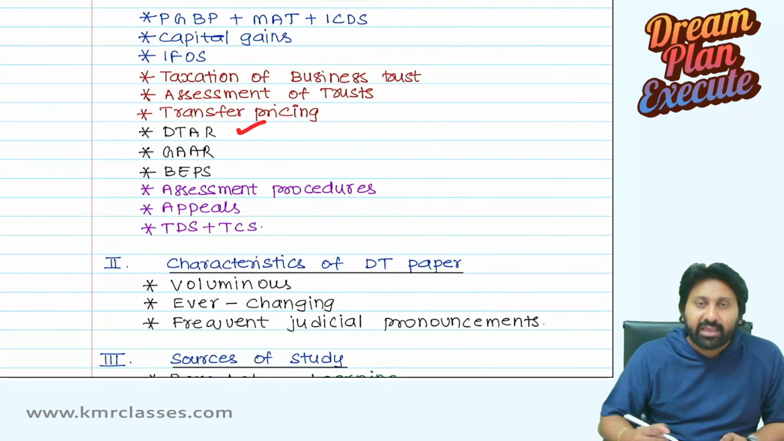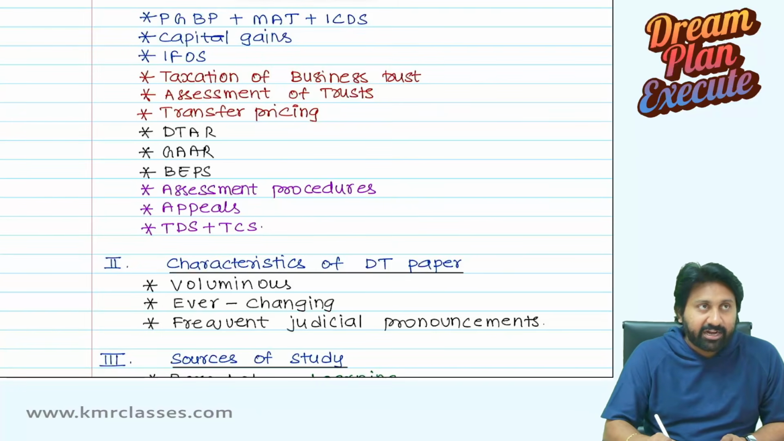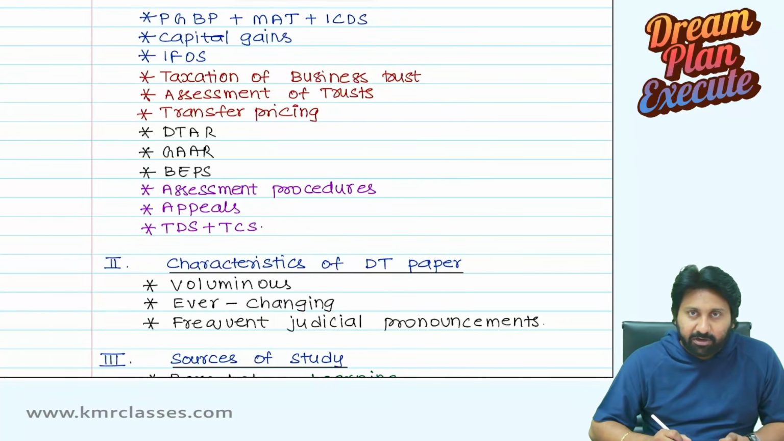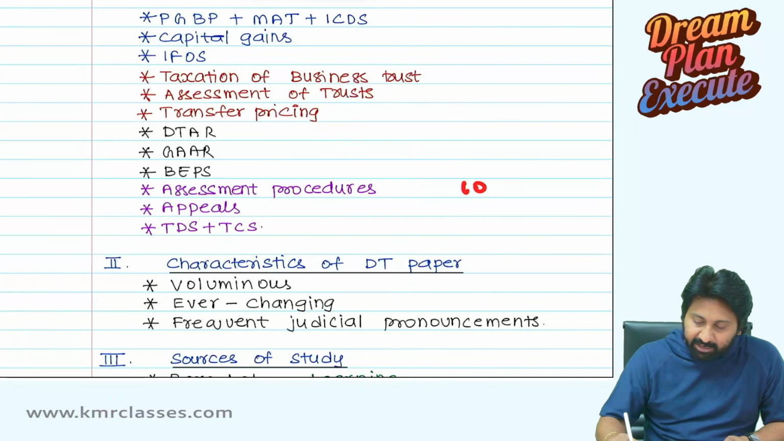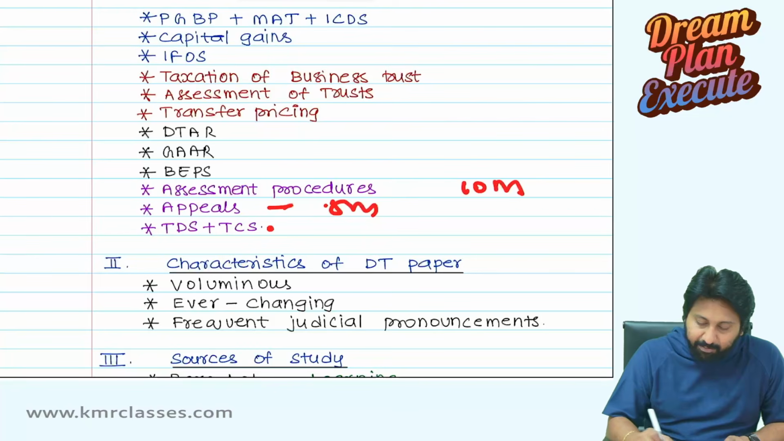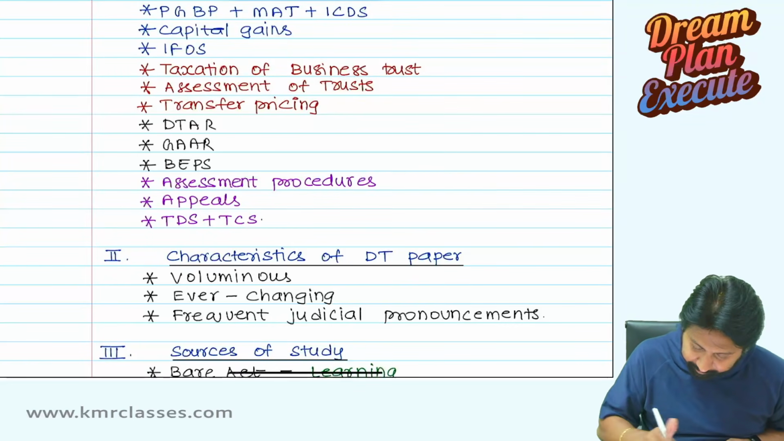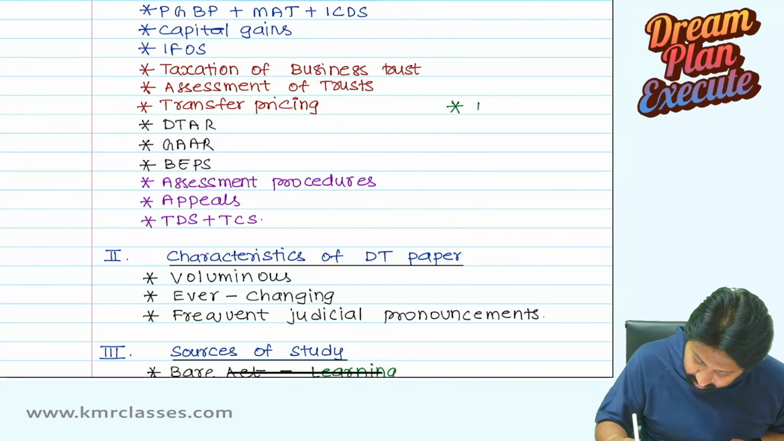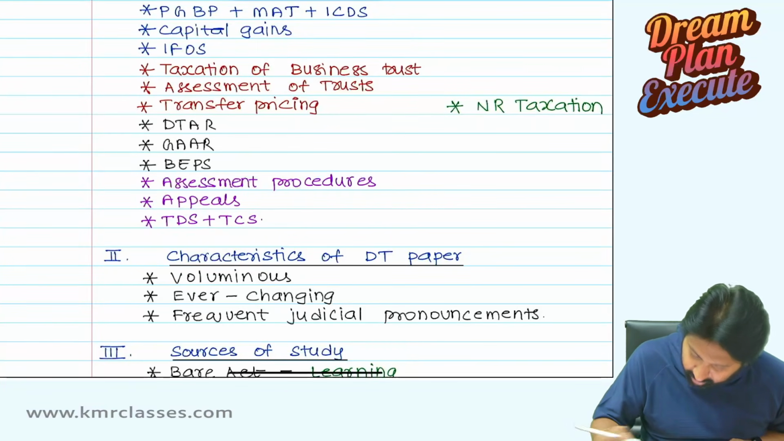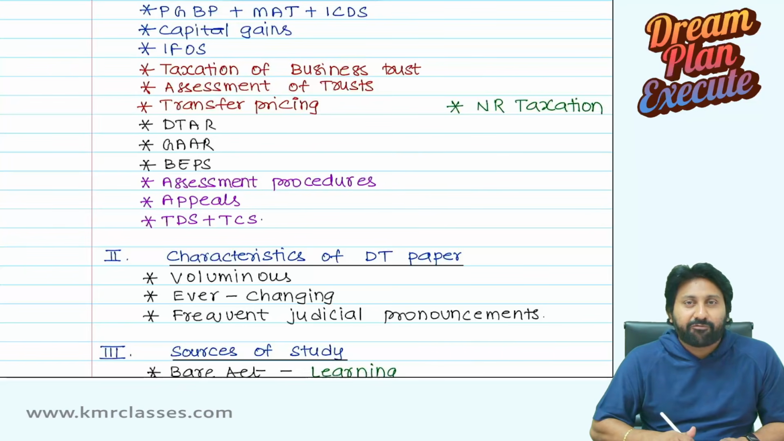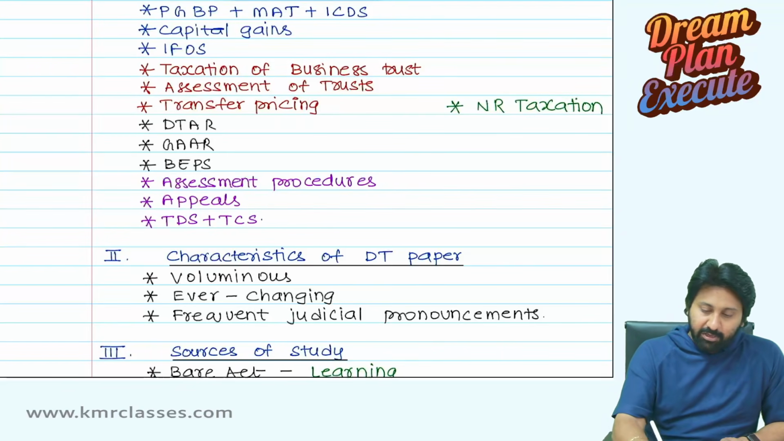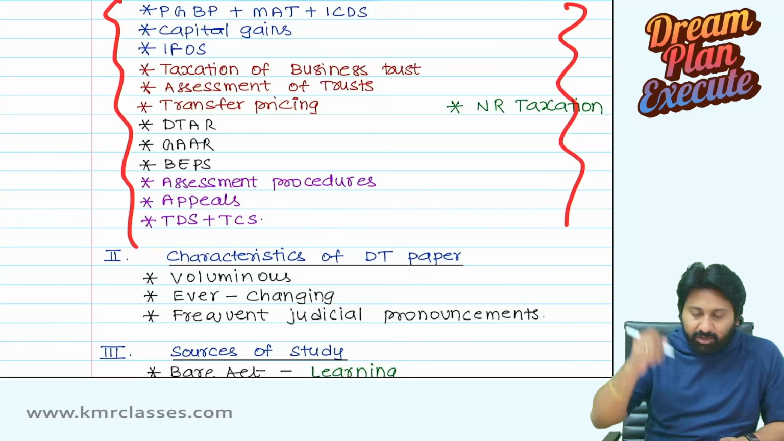Next one is DTAA. A 6 to 8 marks question generally comes. GAAR, 100% a 5 to 6 marks question. BEPS, a 4 marks question. Assessment procedures will come for 10 marks. Appeals will come for 5 marks. TDS and TCS will come for 6 to 8 marks. Along with that, non-resident taxation, I did not write it. I forgot, I'm very sorry. Non-resident taxation will also come as a 4 to 5 marks question. So these are all the sure areas to come in the exam.